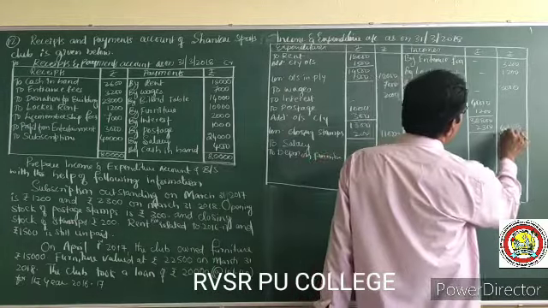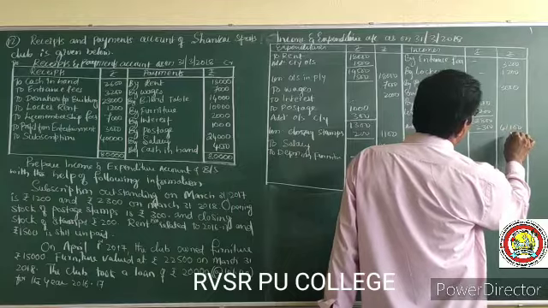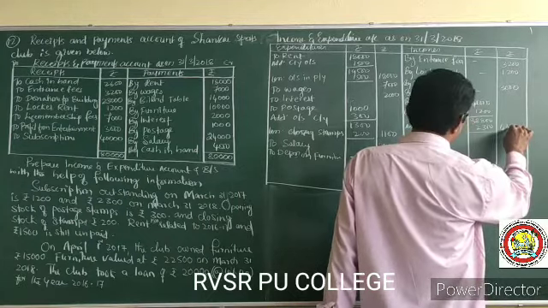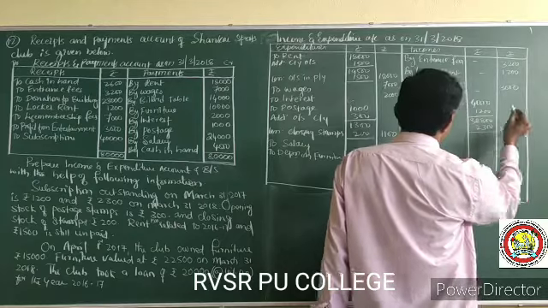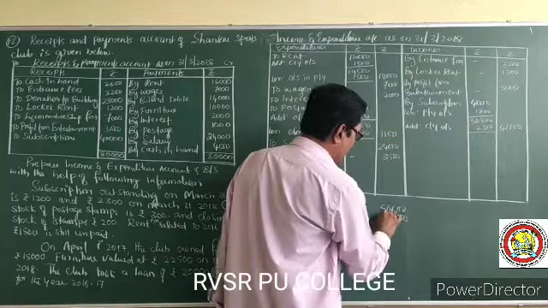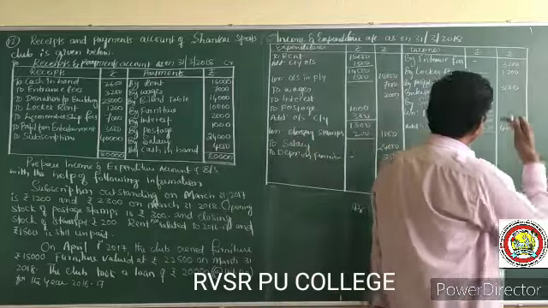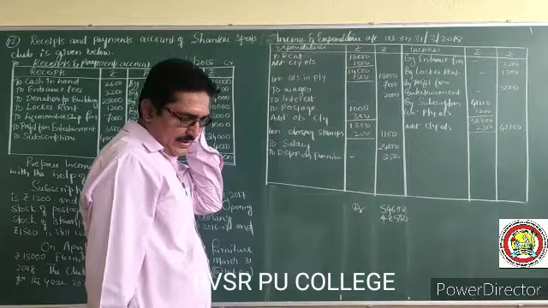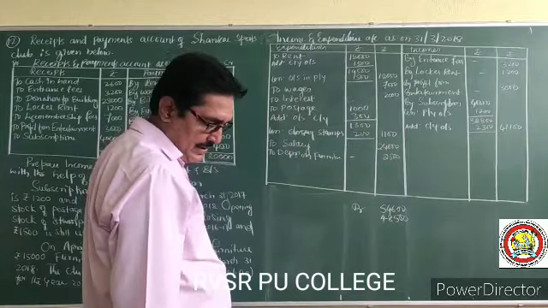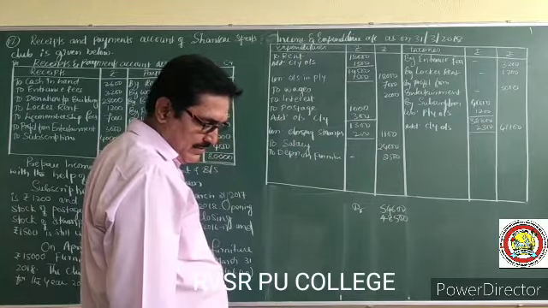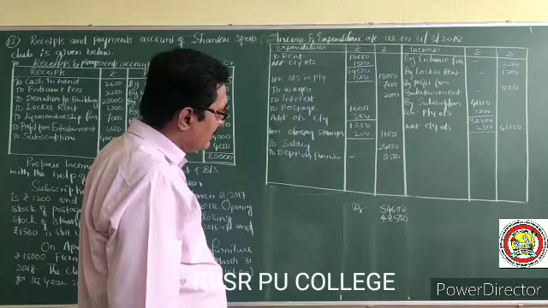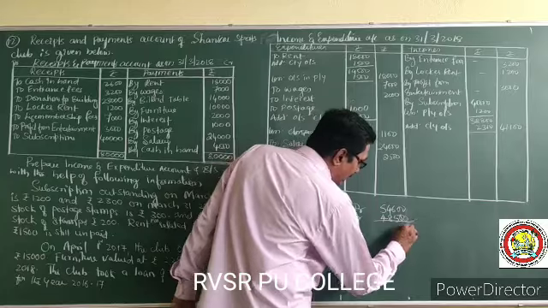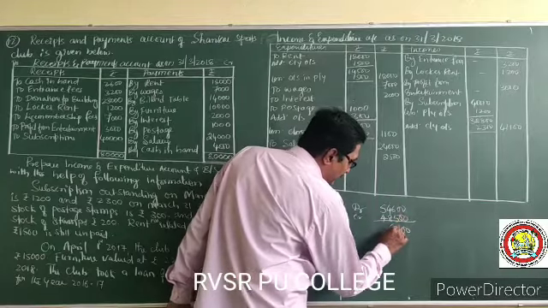Okay, 48,000, one more zero there. This is the credit side. So 100,600. This is the deficit.